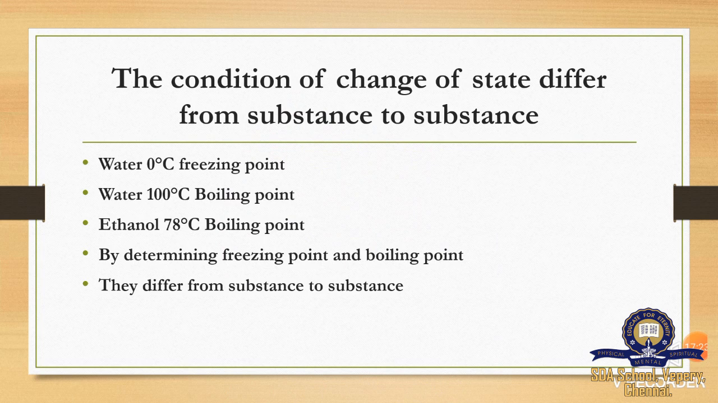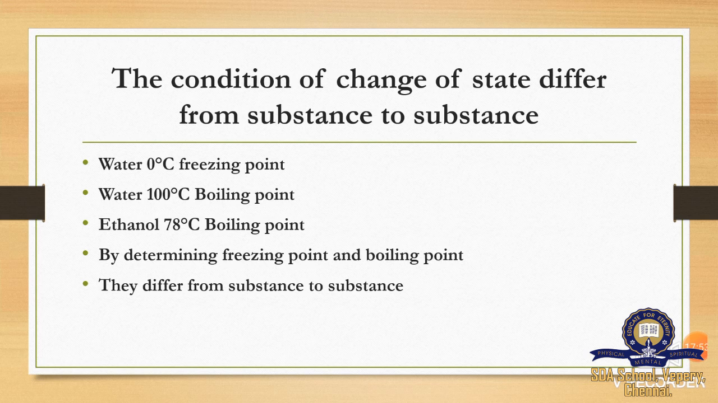The next topic is the condition of change of state differs from substance to substance. So for water, the freezing point is 0 degree Celsius. We know that the melting point is also 0 degree Celsius. For water, the boiling point is 100 degree Celsius. And for ethanol, it is 78 degree Celsius. So you can see the difference in their boiling point.